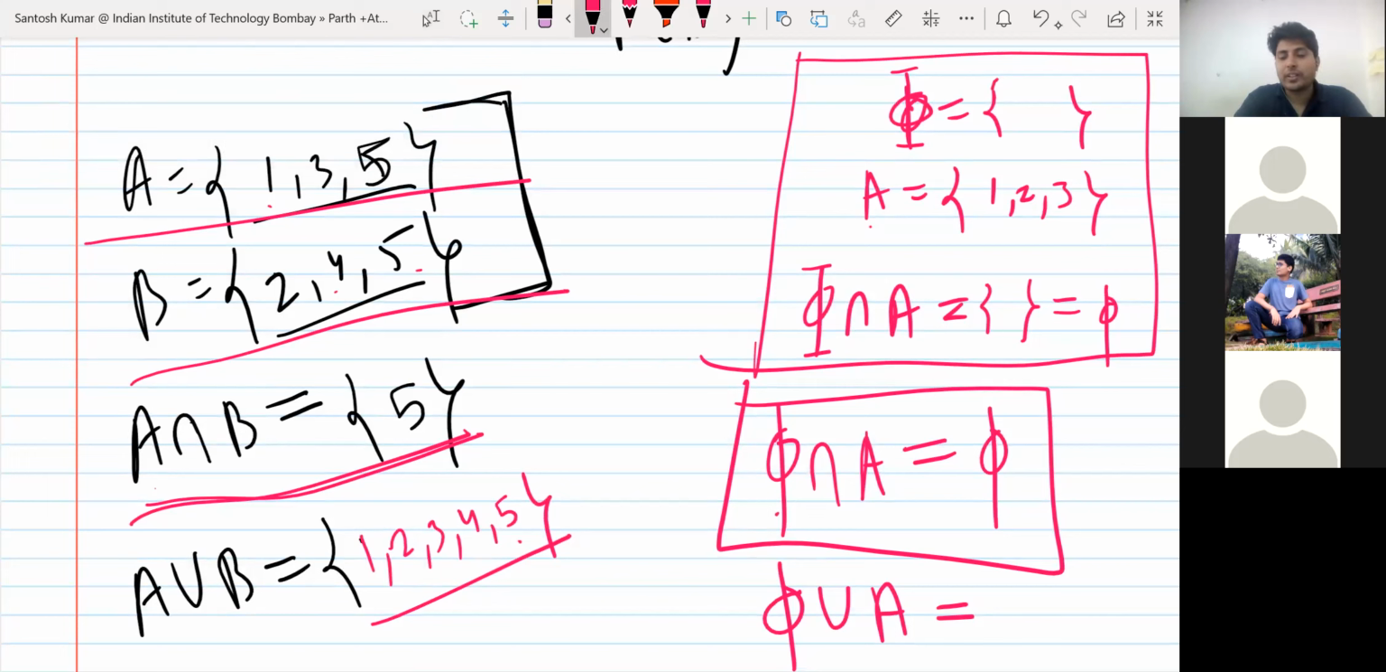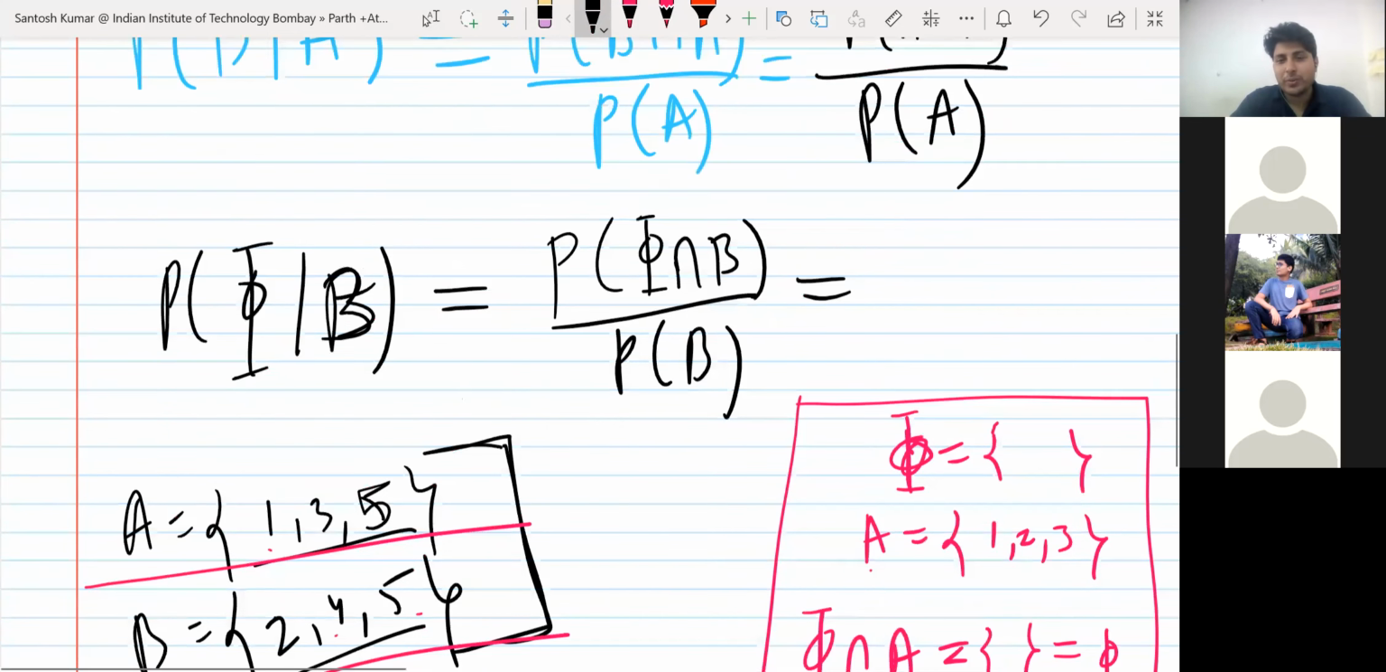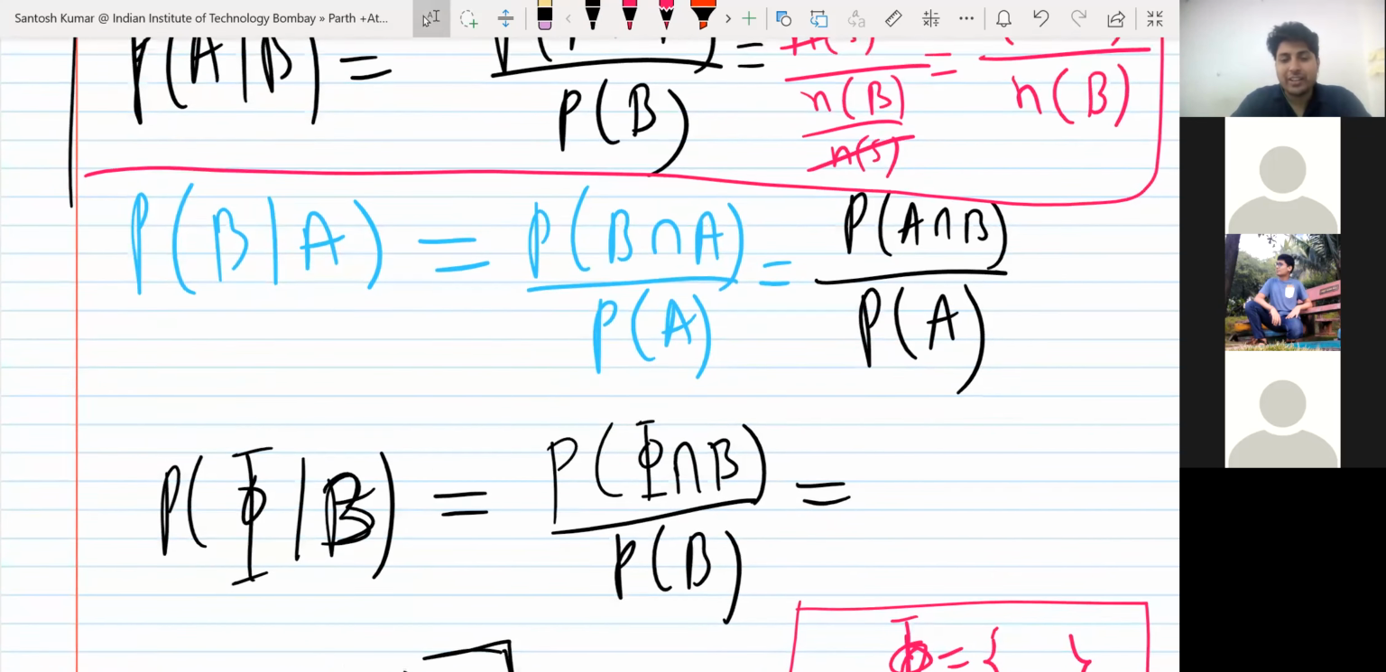Yes, you will take all. Only A will come because phi has nothing, so it will contribute to A, the whole set A. Okay, so I just look at this concept. Now come here in the question. Now answer this question. Phi intersection B, what will be the answer of phi intersection B?